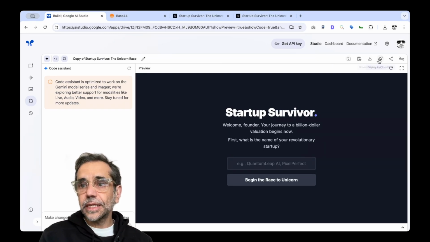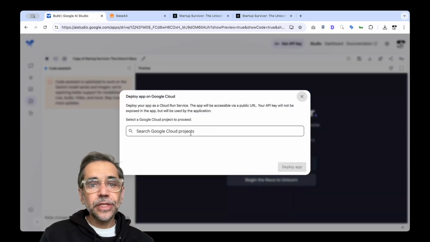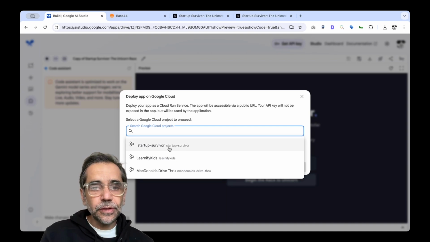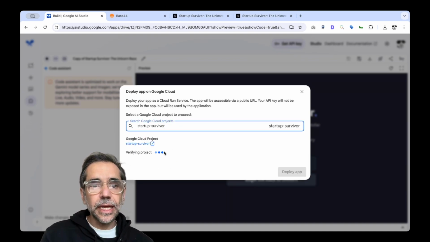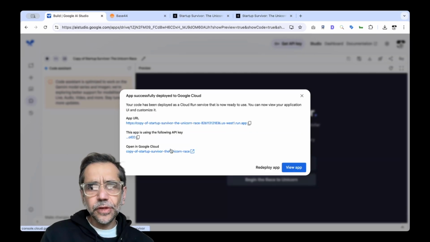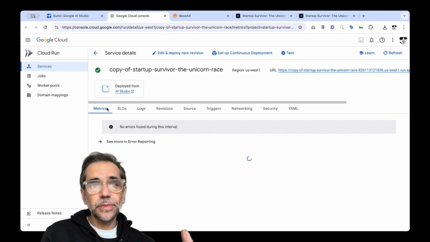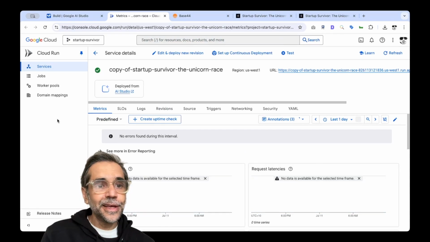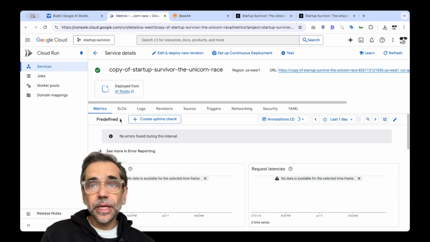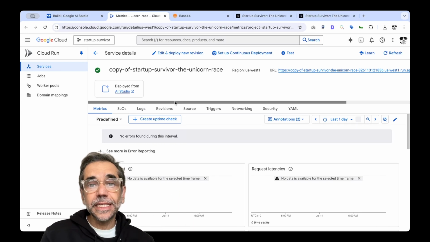So what I've done here is I deployed it. You've got the various settings, and you can deploy this into the cloud. In this case, I've deployed it, and it's quite simple to deploy. If you go into your Google Cloud, you set up an account, put in a limit, and I did that. I put in a limit because I don't want to spend too much on my credit card. So you can set that up and deploy.